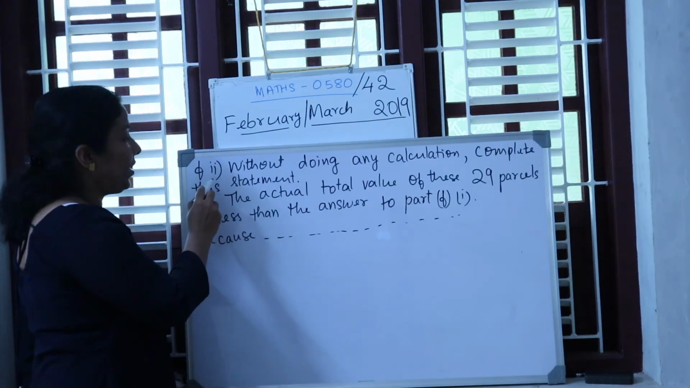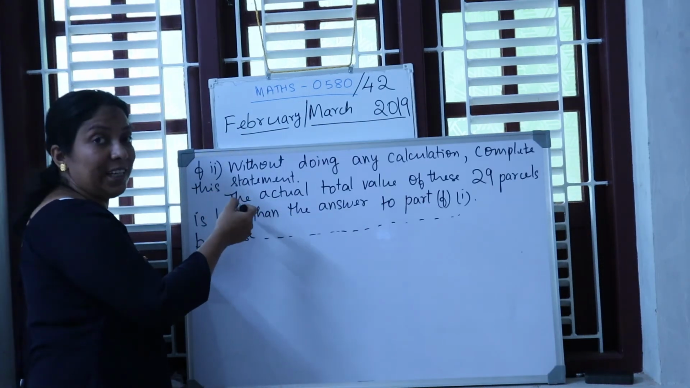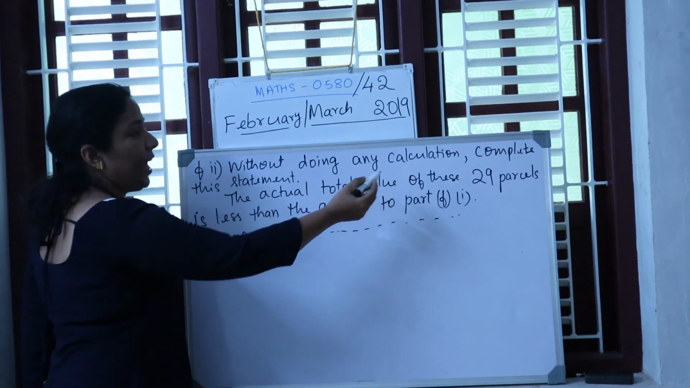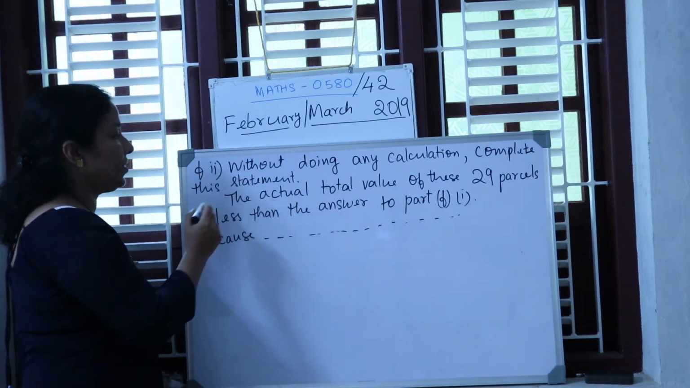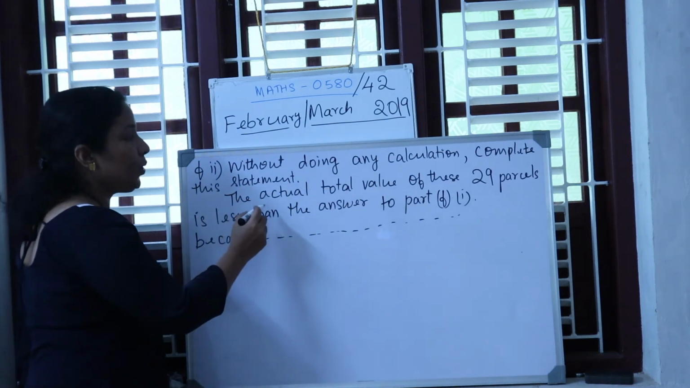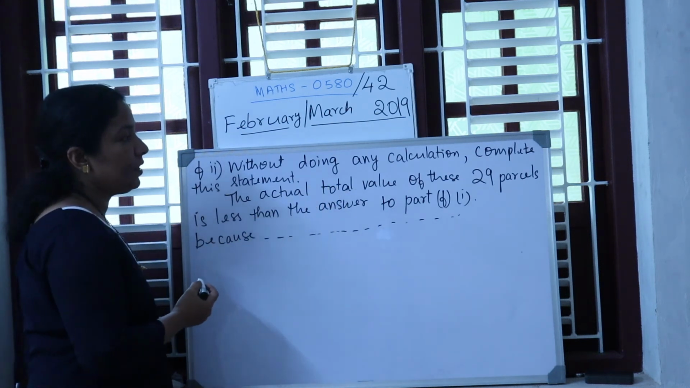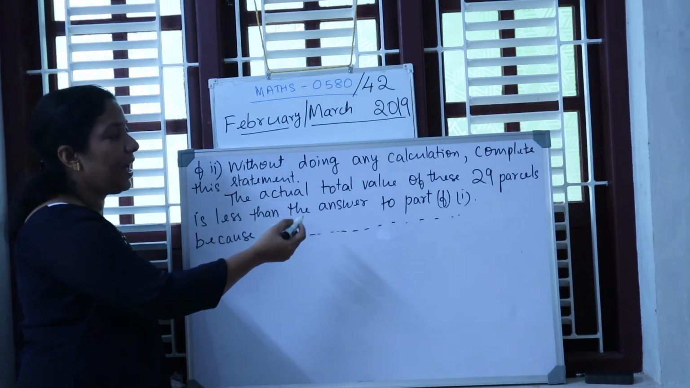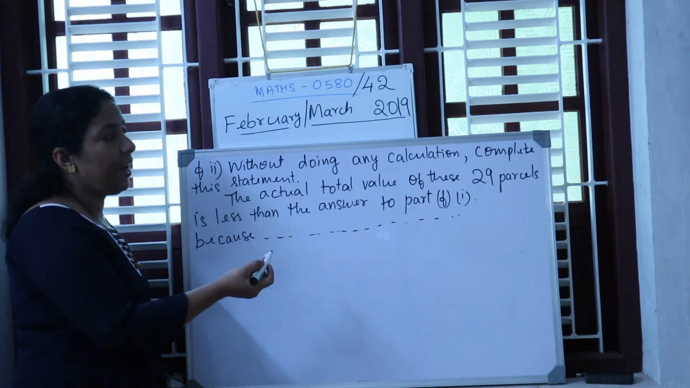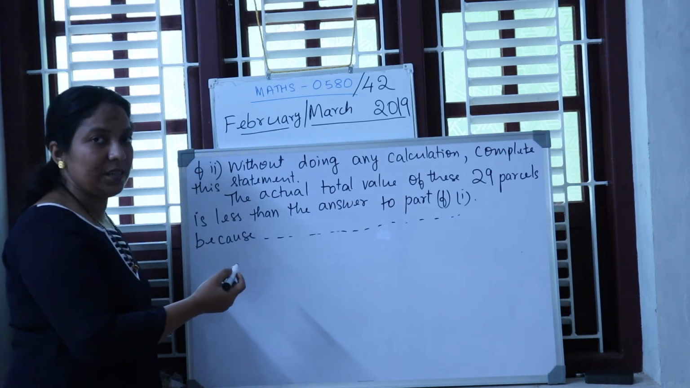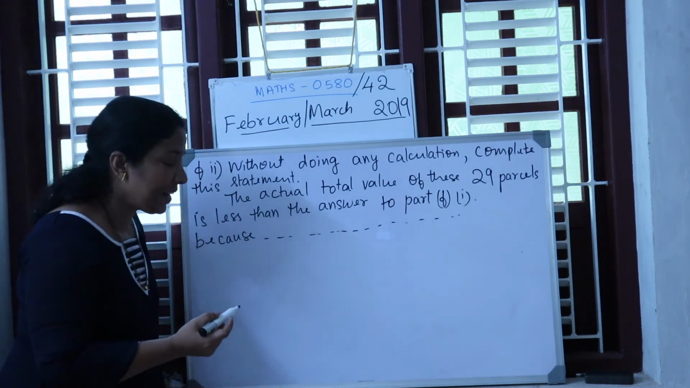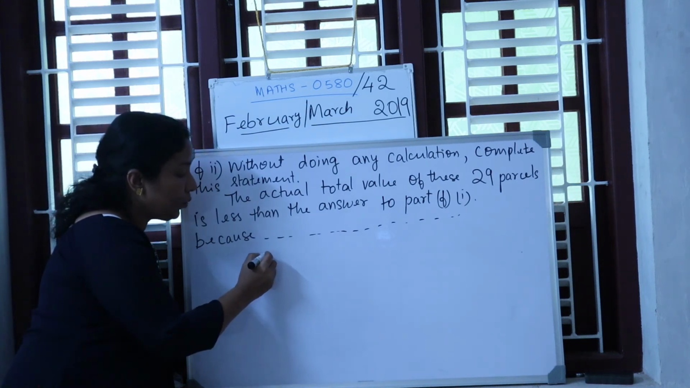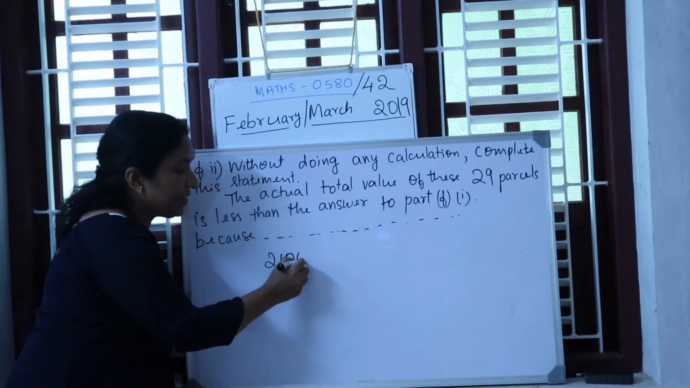In F part 2, it is a continuation of the previous question. Without doing any calculation, complete this statement. The actual total value of these 29 parcels is less than the answer to part F1 because... Students, what is the answer we are getting in part F1? That is 2100, isn't it?